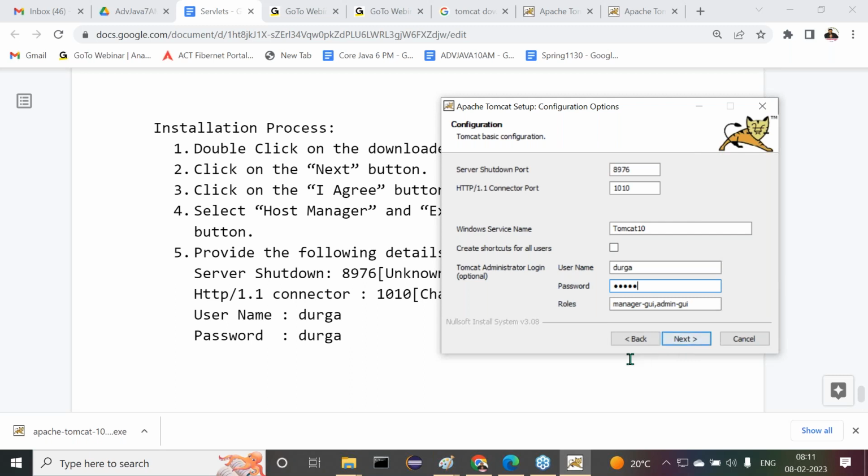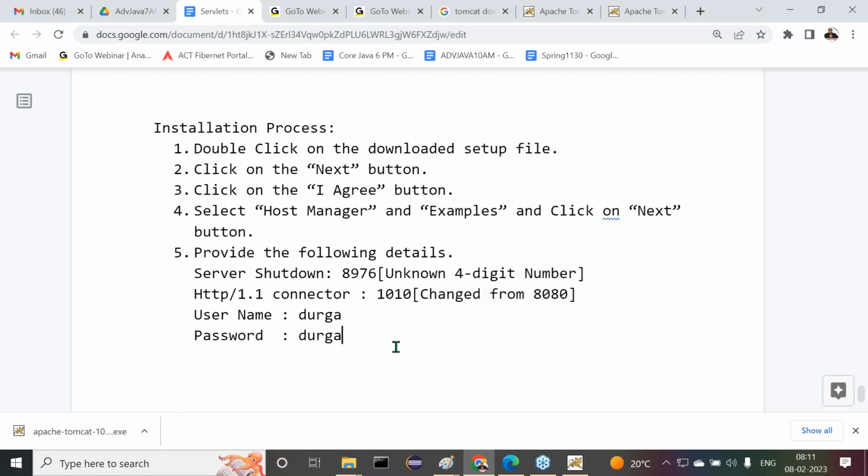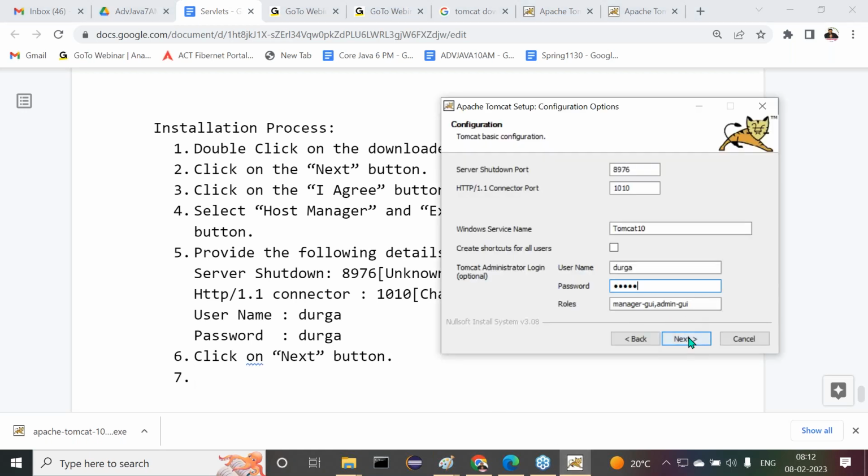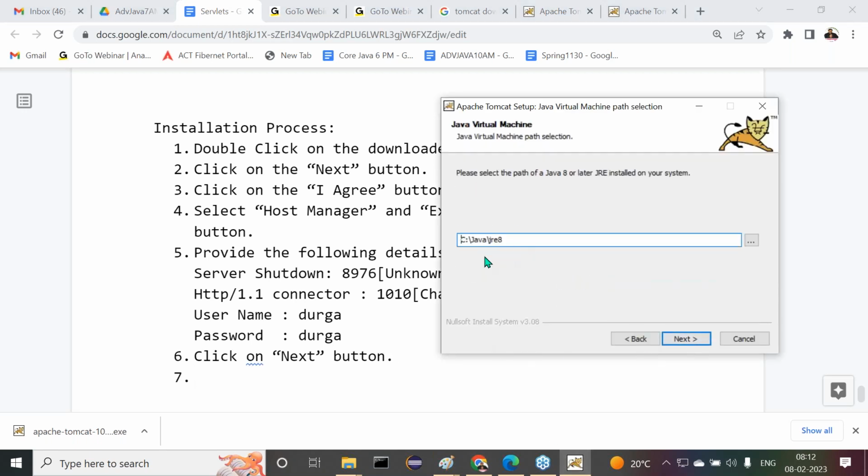Then what next one here? Click on the next button. Sixth one, click on the next button. Right, sir. Then after that, if I click on the next button here, now it is taking Java.